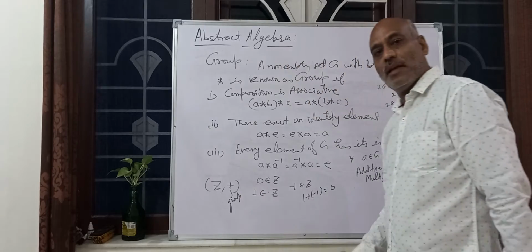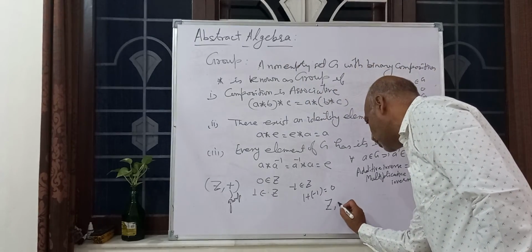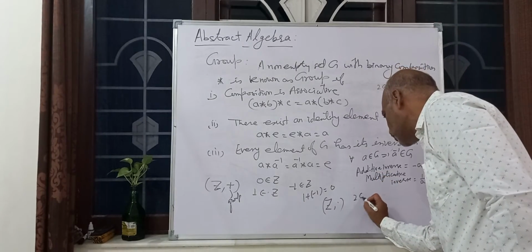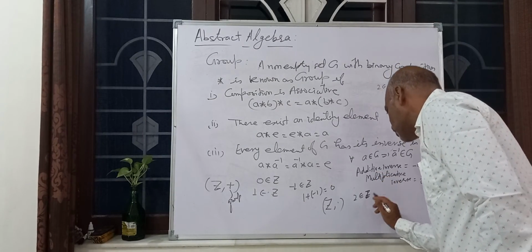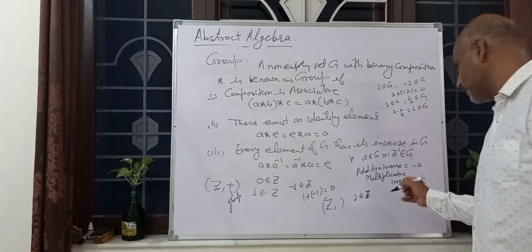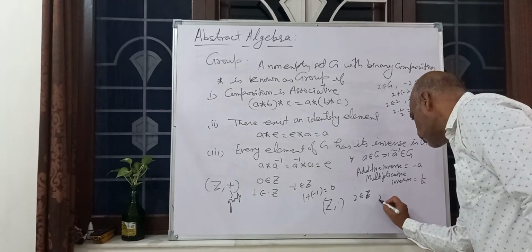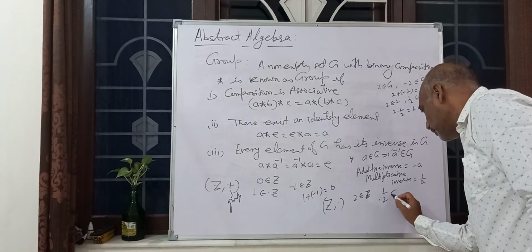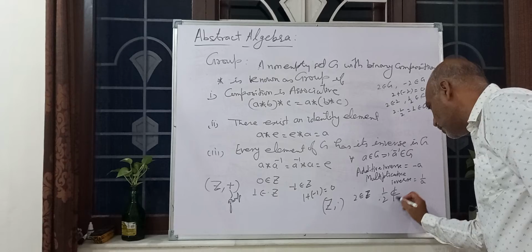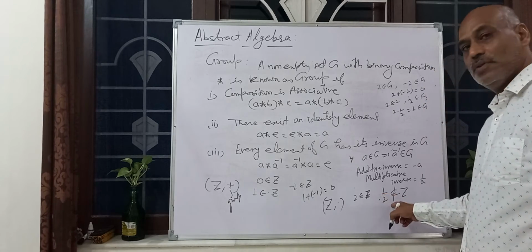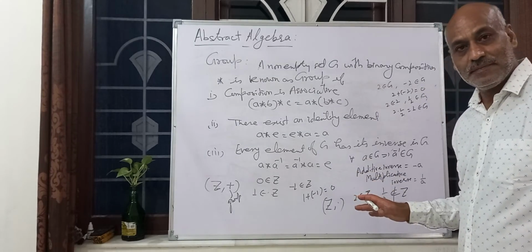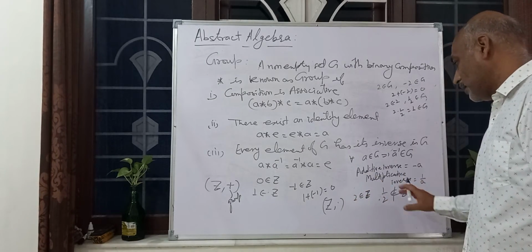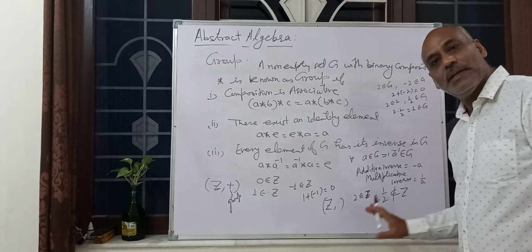Now suppose we take Z dot. Take 2 belongs to Z. What is its multiplicative inverse? 1 upon 2. Does 1 upon 2 belong to Z? No, it is not an integer, it is a rational number. So Z dot is not a group.